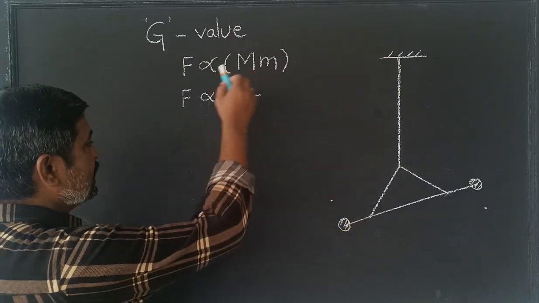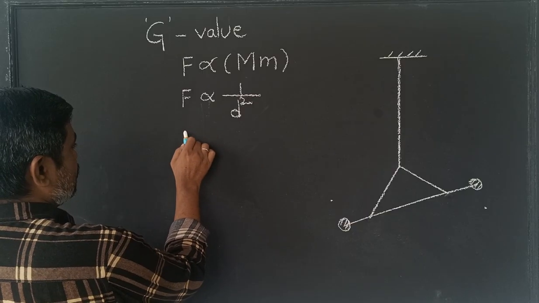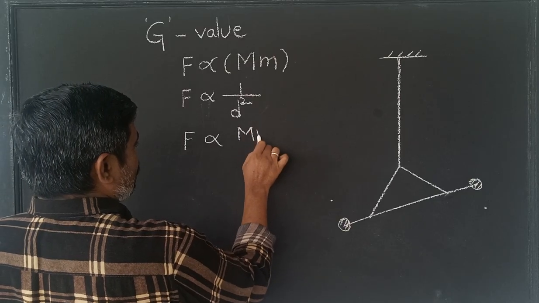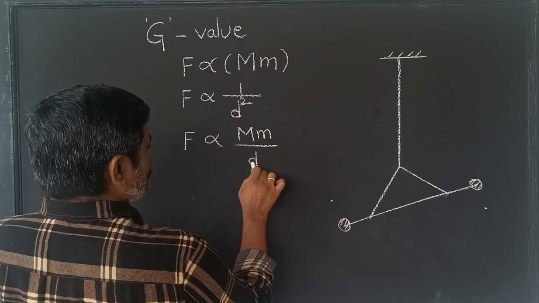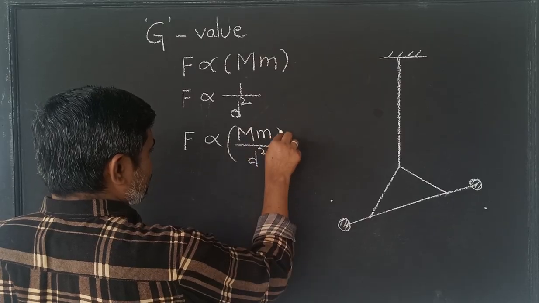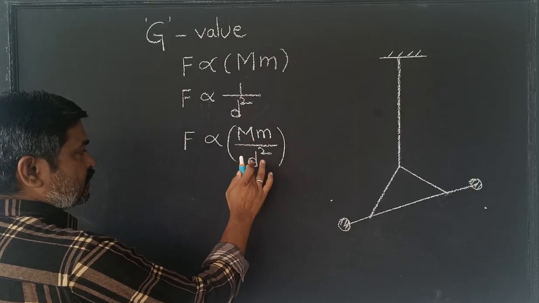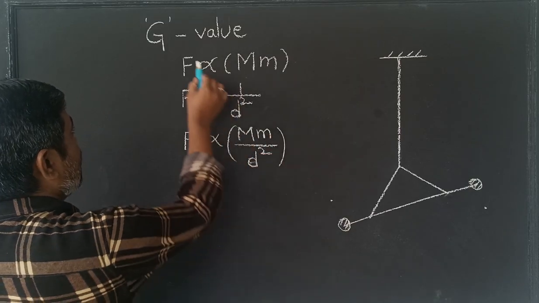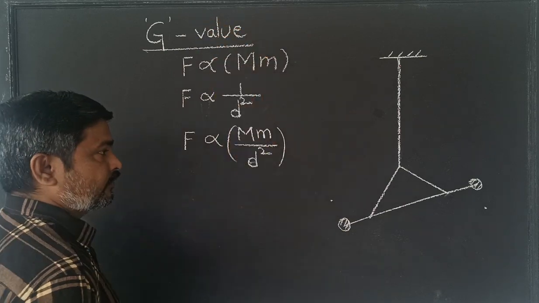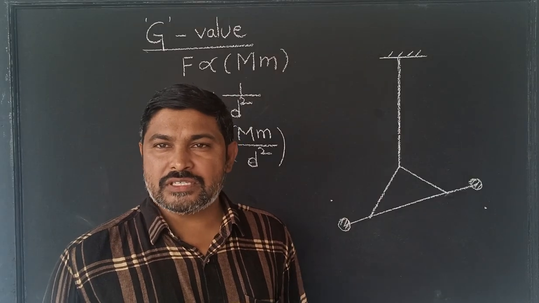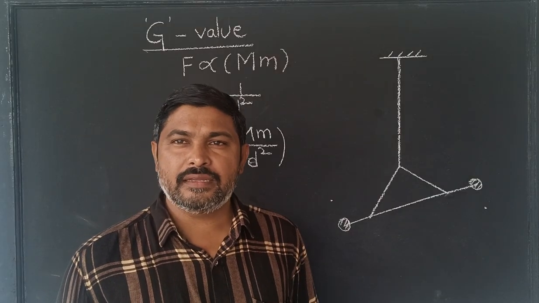If you write it in a single relation, F is directly proportional to m1 m2 and inversely proportional to the distance squared. That's it. What is going to be the next step? That is our concentration, the G value. This was not given by Newton. This value is given by Henry Cavendish.